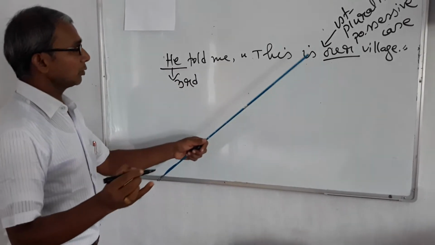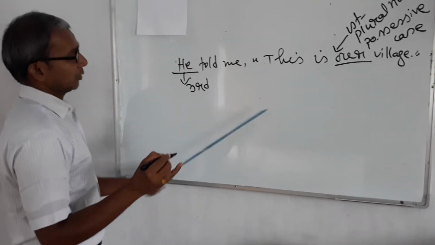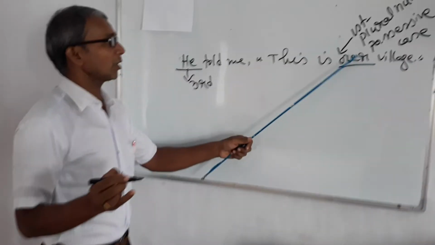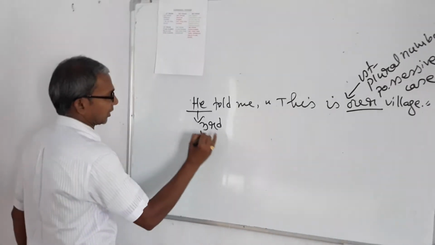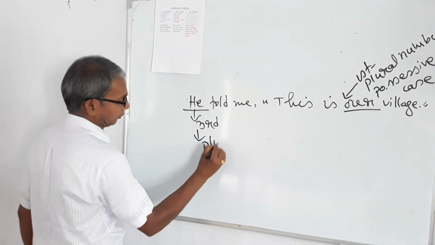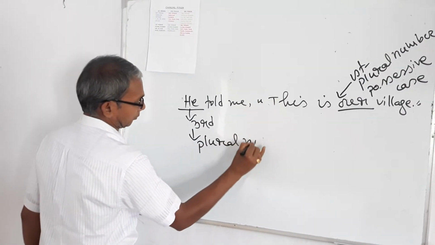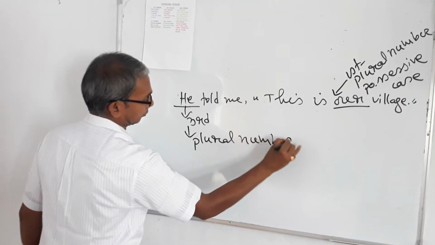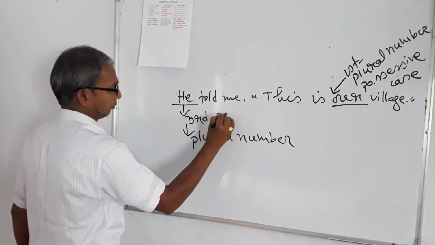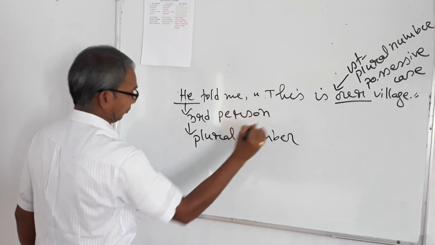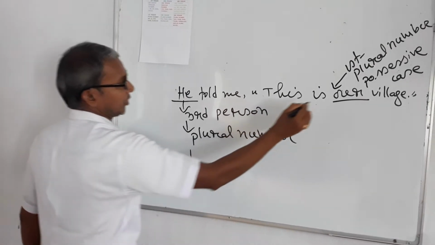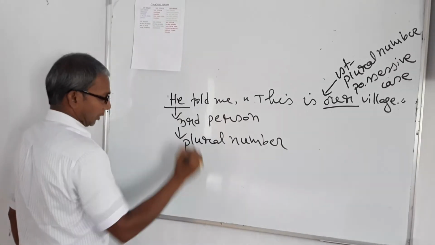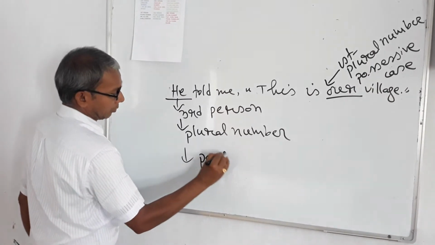So first person our will be turned into third person. Here our is plural number, so this third person will be plural. It is possessive case, so here it will be possessive.